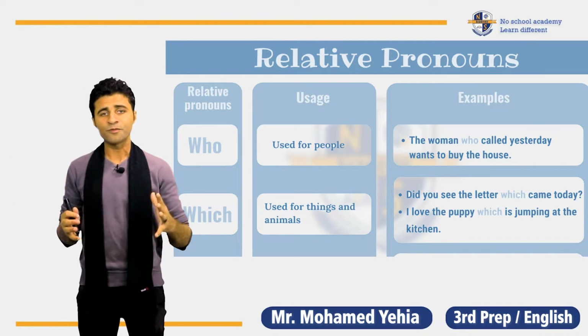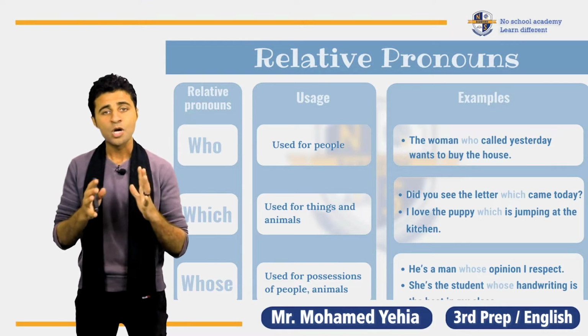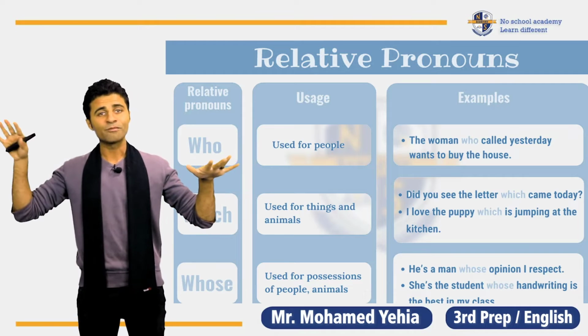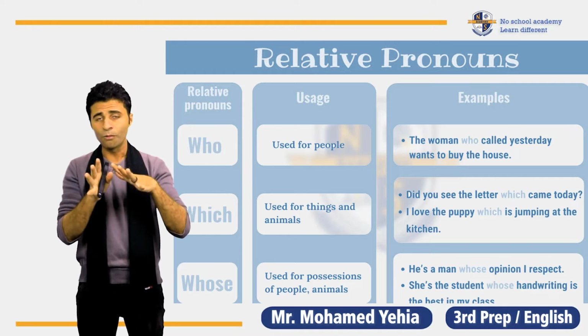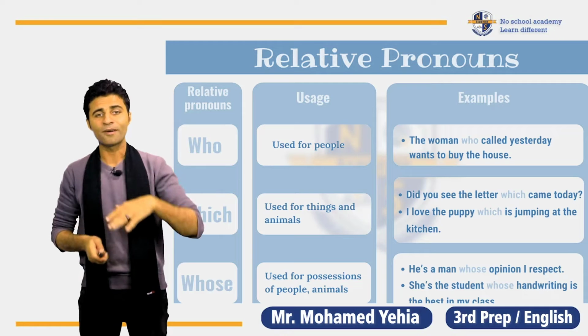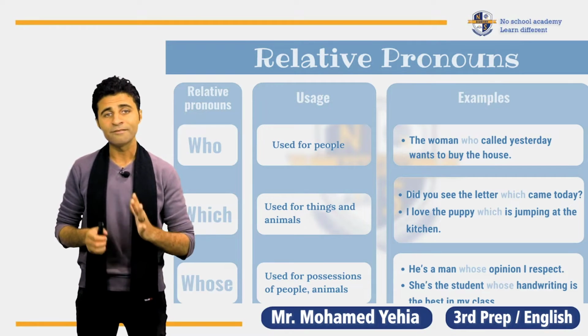Whose is used for possessions, something that you have. He's a man whose opinion is respected. So a man and his opinion is respected. So whose opinion is respected. Or as you remember, Magdi Yaoub is a doctor whose car is red. This is what I can tell you about the relative clause.